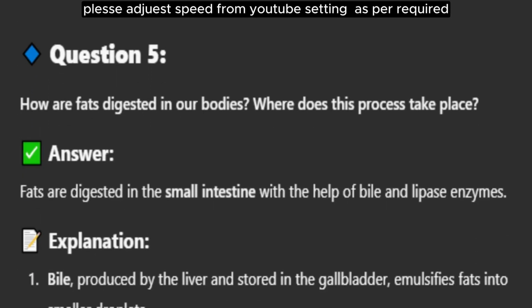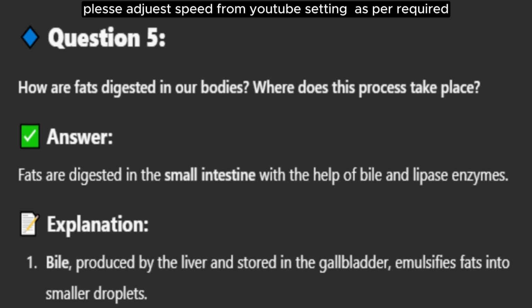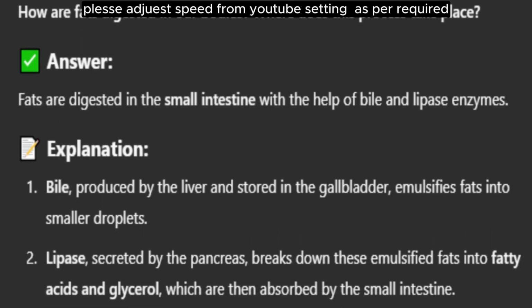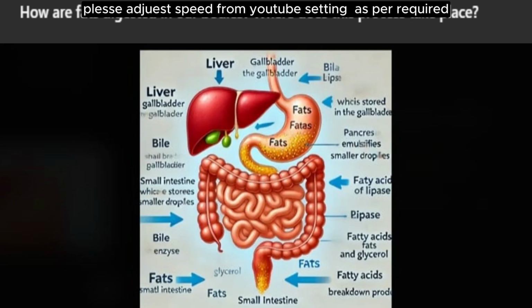Question 5. How are fats digested in our bodies? Where does this process take place? Answer. Fats are digested in the small intestine with the help of bile and lipase enzymes. Explanation. 1. Bile, produced by the liver and stored in the gallbladder, emulsifies fats into smaller droplets. 2. Lipase, secreted by the pancreas, breaks down these emulsified fats into fatty acids and glycerol, which are then absorbed by the small intestine. Diagram. Fat digestion in the small intestine.